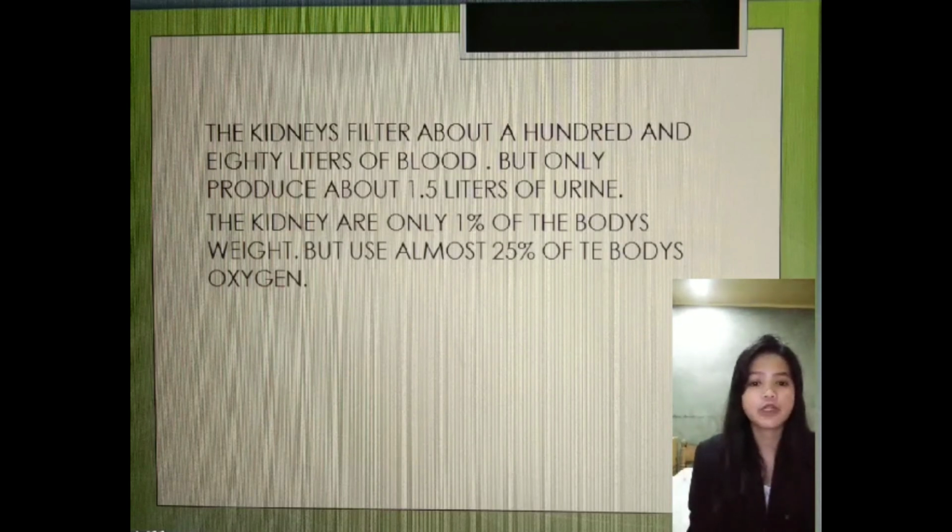This process of filtration requires a lot of energy. The kidneys are only 1% of the body weight, but use almost 25% of the body's oxygen. So, there we go. The excretory system helps eliminate waste and toxins in our body.